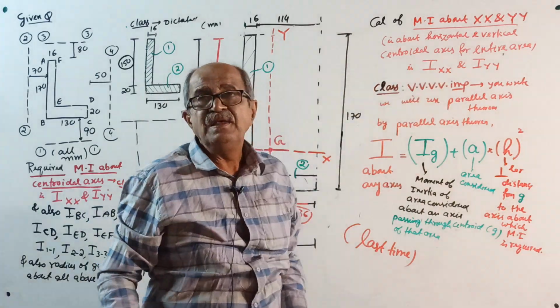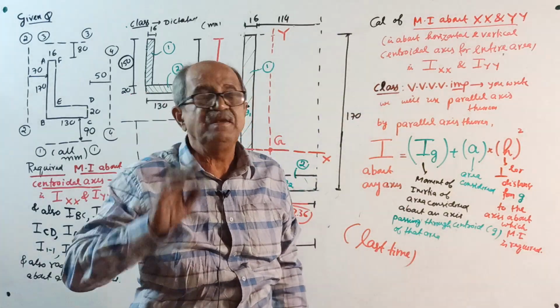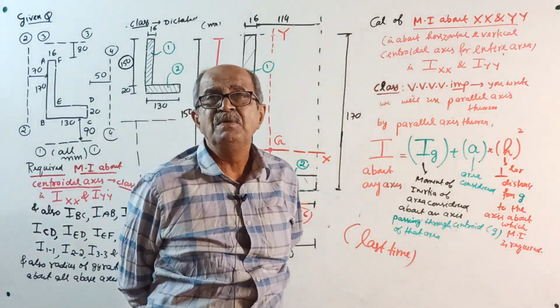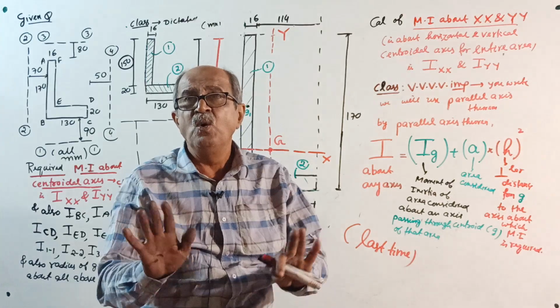Somebody will ask, sir, why use the parallel axis theorem? I will tell this now and will not tell it again. Sir, why do we want the parallel axis theorem? Because we want I about the centroidal axis. The formula is not directly available.